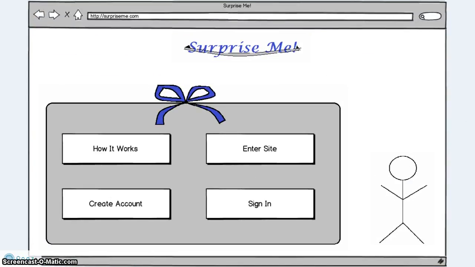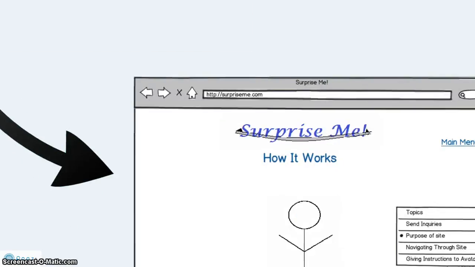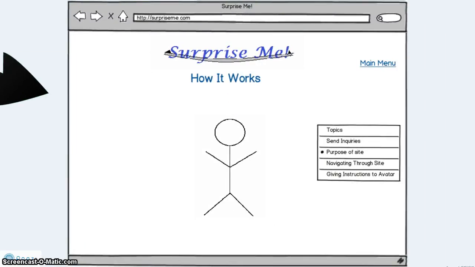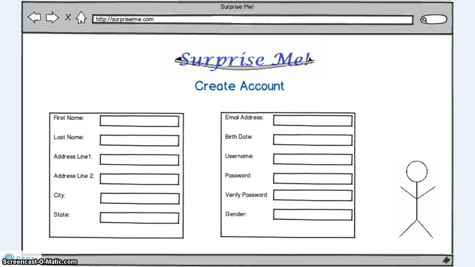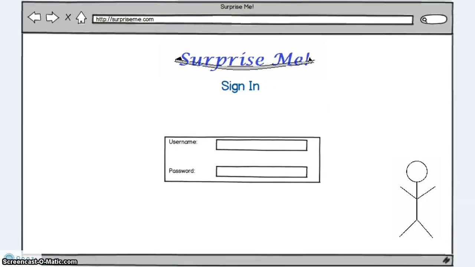This is a page showing how the customer wants the home page of Surprise Me. So once the shopper goes to surpriseme.com, this is what the page should look like. When the shopper clicks on how it works, we're going to have the avatar displayed at the center of the screen with the different topics displayed on the right. To create an account, we're going to just have two main sections asking the shopper for different information about themselves. The sign-in page will be very simple, with the username and the password box with the avatar displayed at the bottom right of the screen.